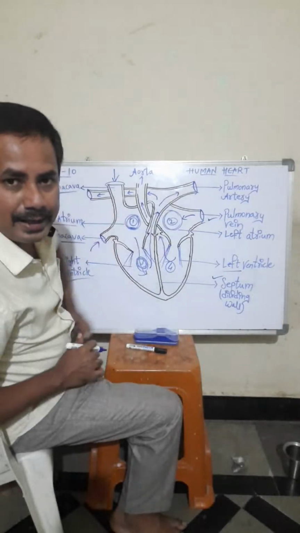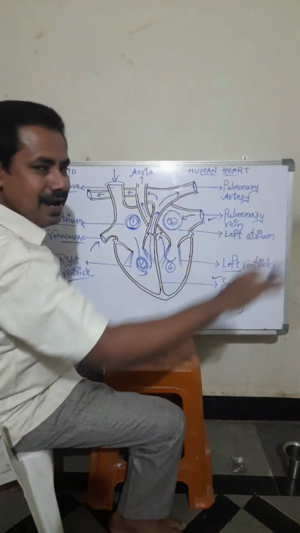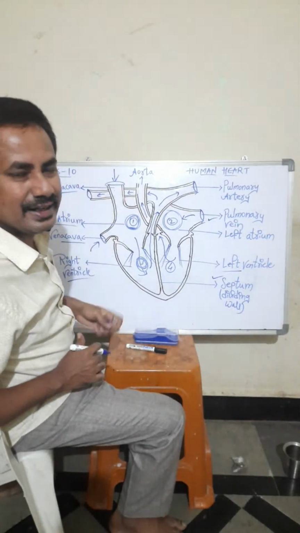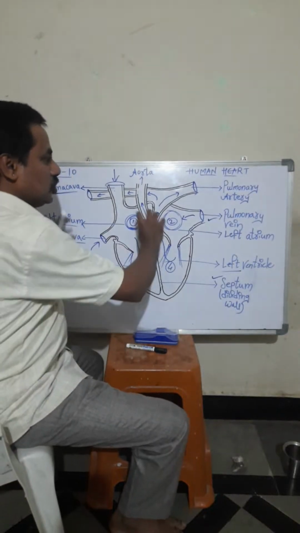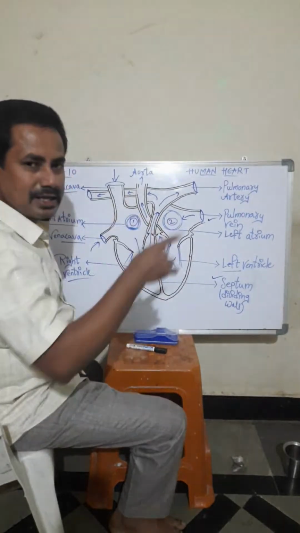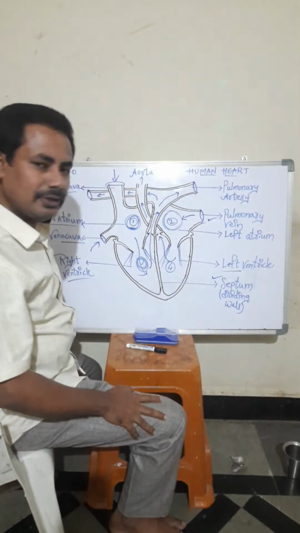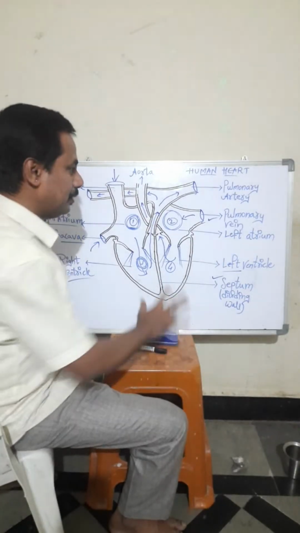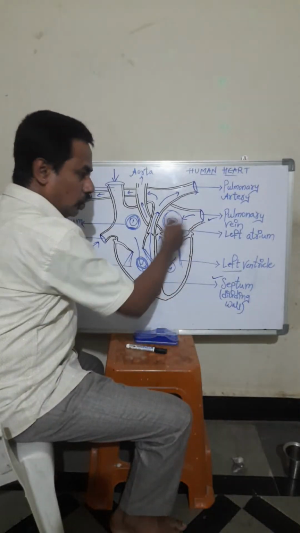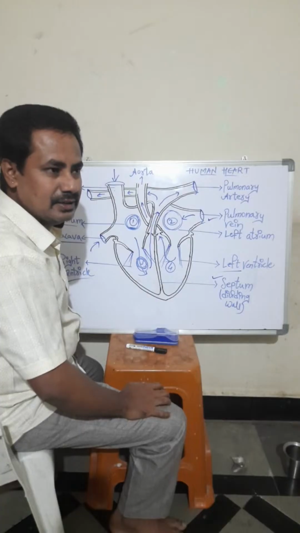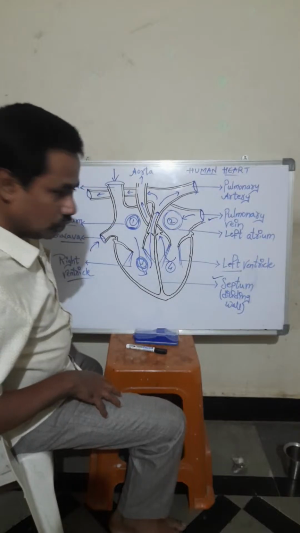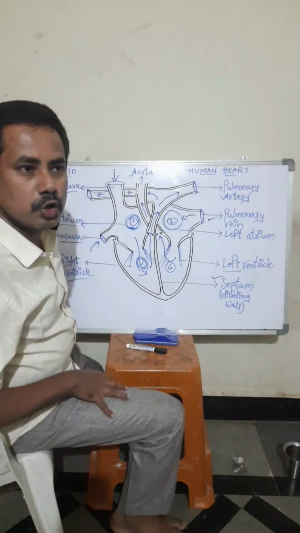Again, through the pulmonary artery, the blood will move towards the lungs, students. So the same cycle will happen here. Through the pulmonary artery, the deoxygenated blood goes to the lungs, and through the lungs, exchange of gases happens, and through this, oxygenated blood again comes from the lungs to the heart. Through what? Pulmonary vein. Through the pulmonary vein, oxygenated blood will enter the heart. So this is the working of the human heart.